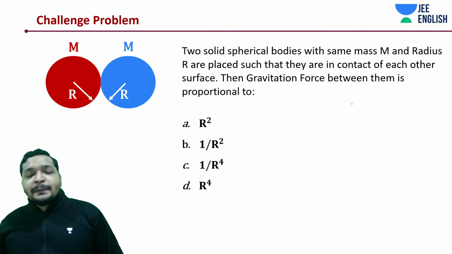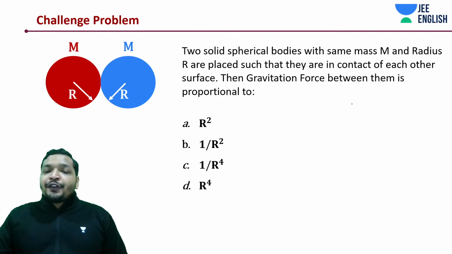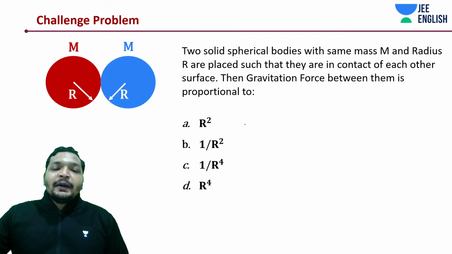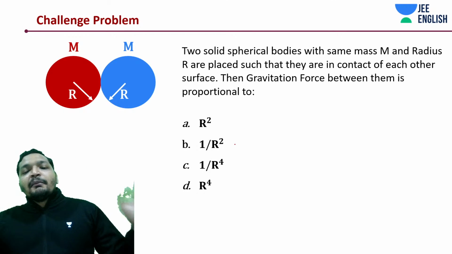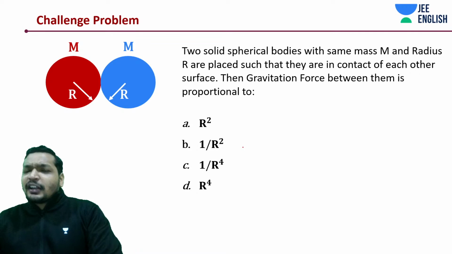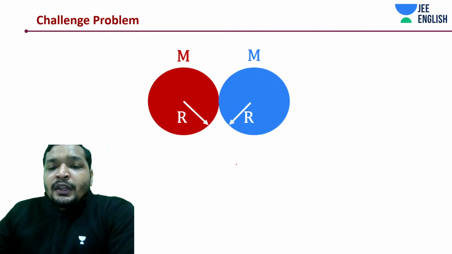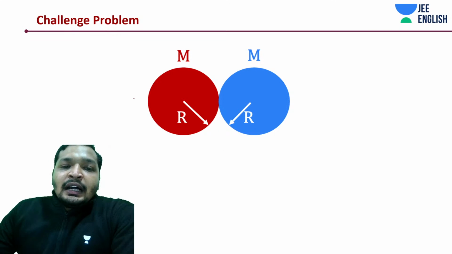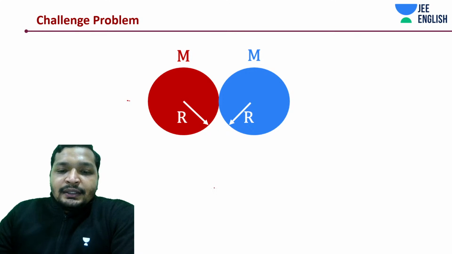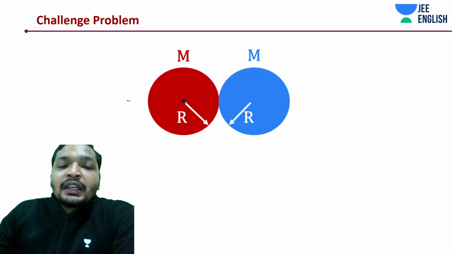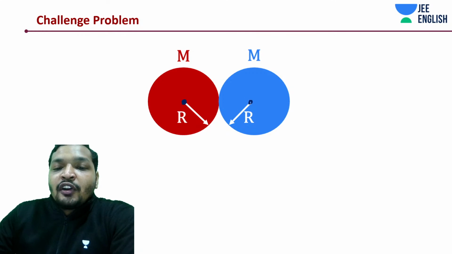Did we get into the problem then? So if you have been thinking about 1 by r square, probably you're not thinking totally wrong, but you missed out something. It's definitely not just 1 by r square. So there are two bodies, and if you remember, what did I say? You will be working around the center of mass. You will not be working around the surfaces.